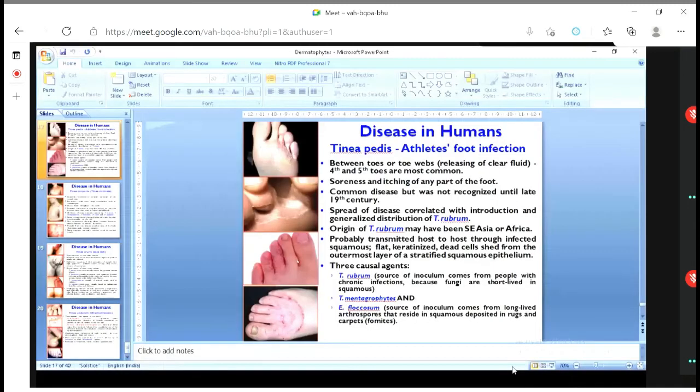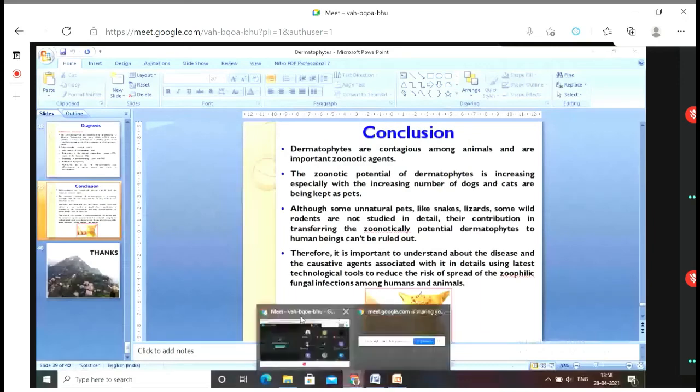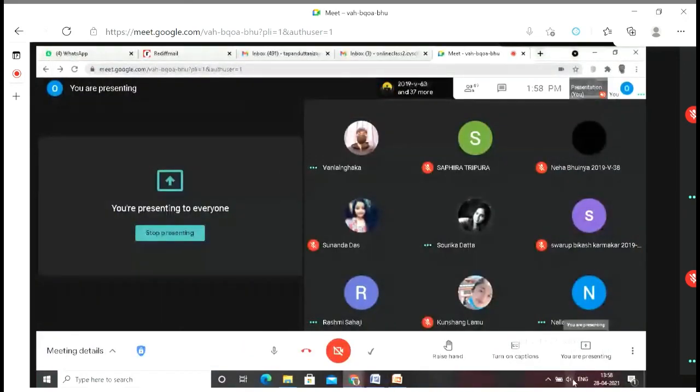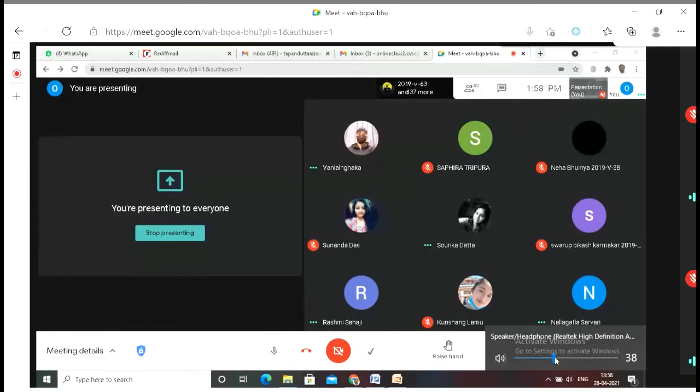Sir, does Epidermophyton cause disease only in humans or in animals? Please repeat it. Epidermophyton. Epidermophyton infection is for humans only. Epidermophyton causes infection only in human beings. Any more?